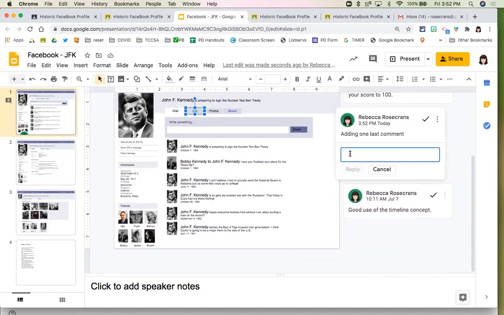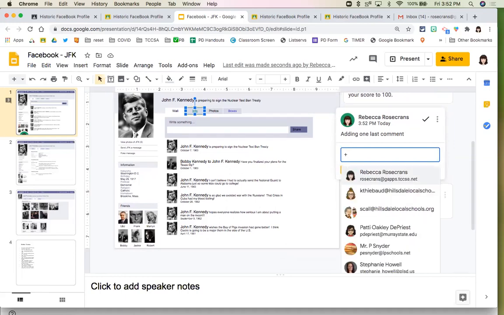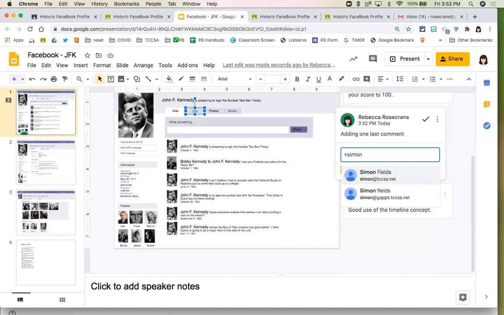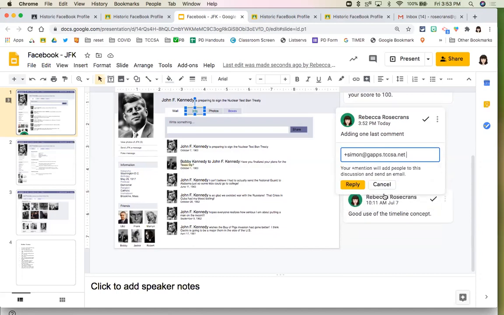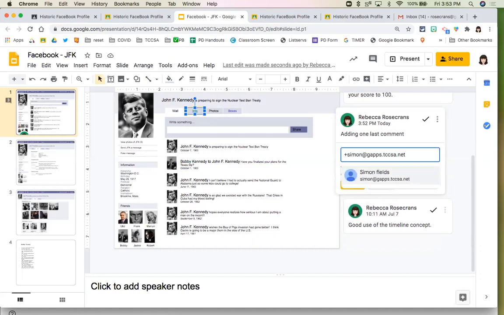If I put a plus and I start typing Simon, it's going to find that name anywhere in our Google directory. And so here's Simon's name, and that will pull in his full Google account. What this does now, it will turn this into a direct message in his email.